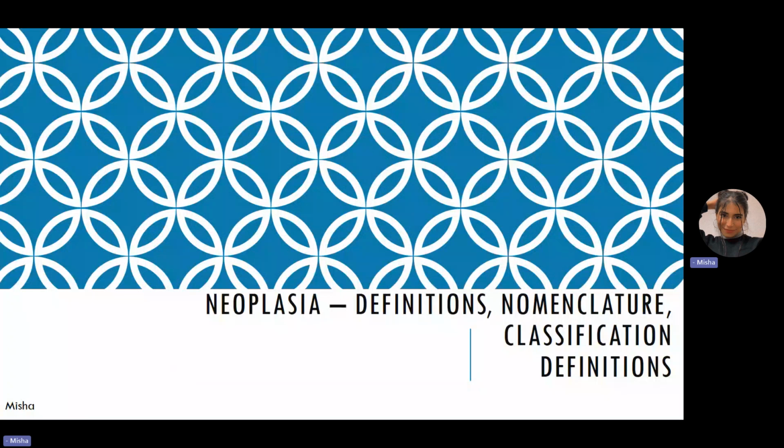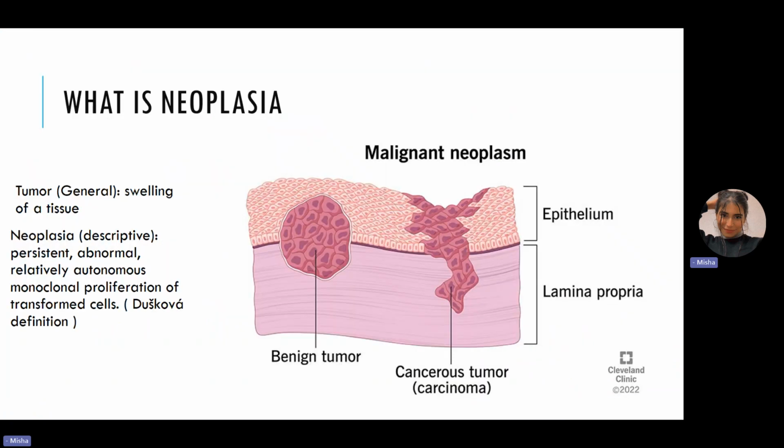Okay, hi guys. So we'll be talking about neoplasia, the definition, nomenclature, and classification. So basically, when you talk about the definition, we can have tumor, which is swelling of a tissue. Neoplasia, the descriptive term, this is the one that I would suggest for you to say in your exam if you get this question.